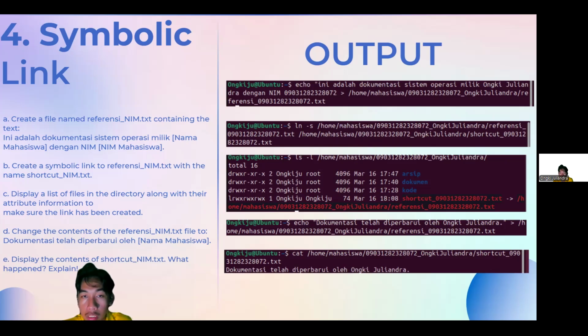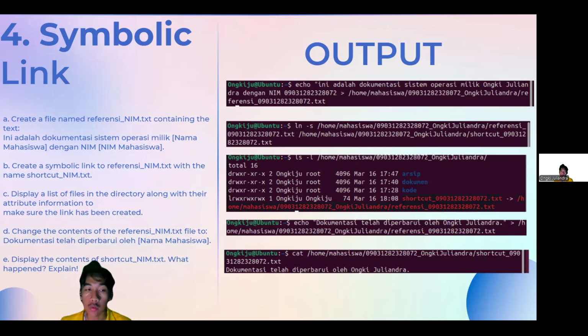To make sure it is really linked, we're going to display the list of files in the directory. So I use the command ls -l /home/mahasiswa/name_nama, and then it displays the files of the directory. As you can see in the bottom of the list, there's a red one called shortcut_name pointing to /home/mahasiswa/name_name/referency_name. That means the shortcut_name is already connected to referency_name.